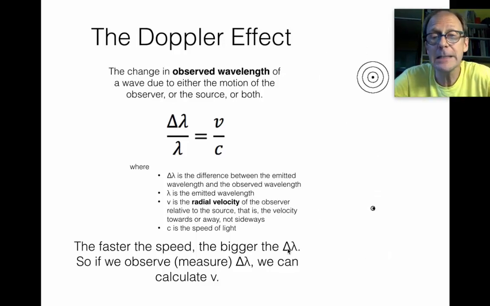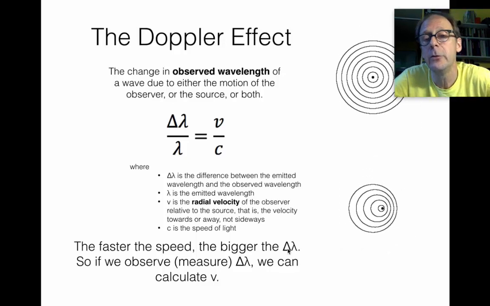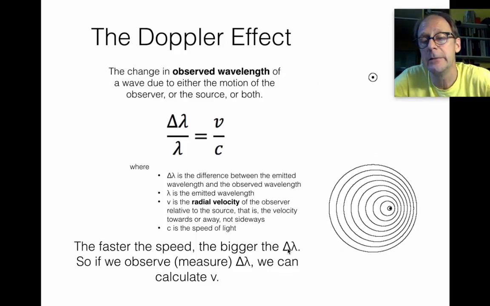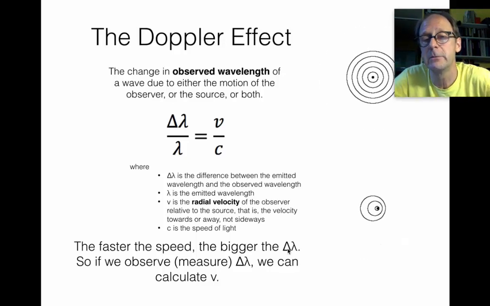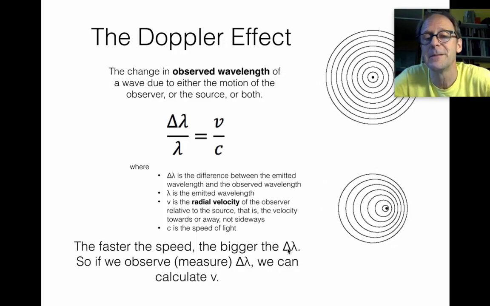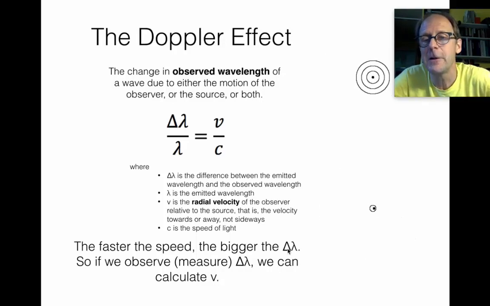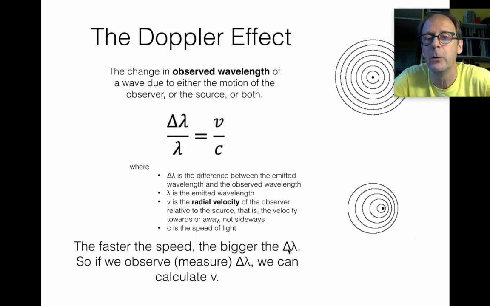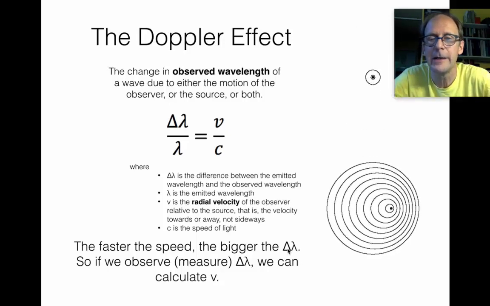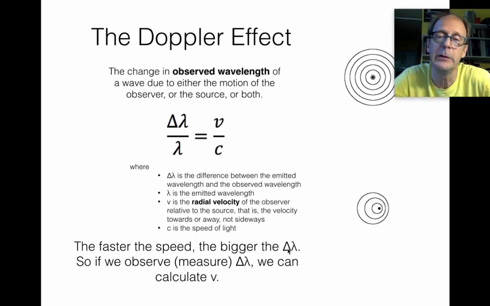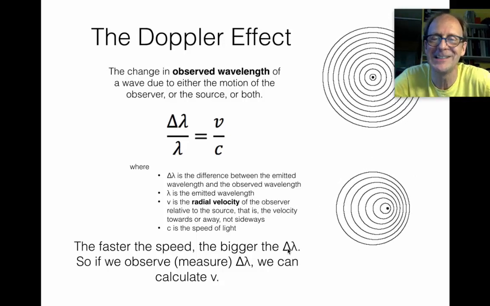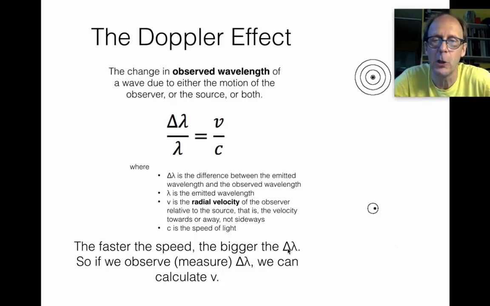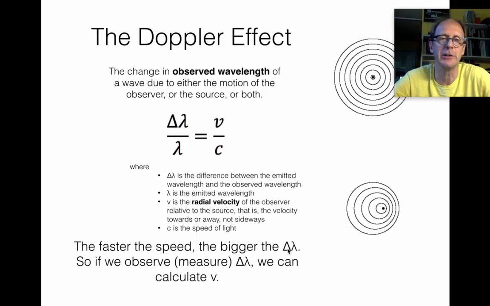Now, if it's light, then in front of the moving dot the wavelengths are less, and we call that a blue shift. And to the left of the moving dot, the wavelengths are longer, and we call that a red shift.